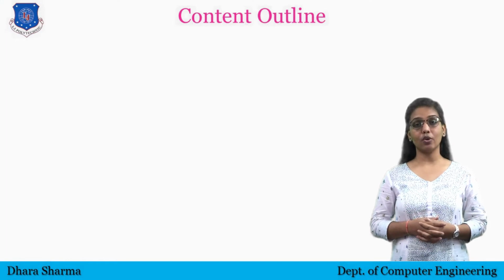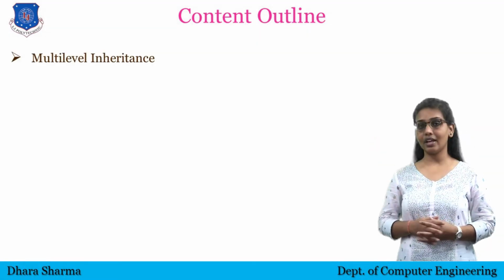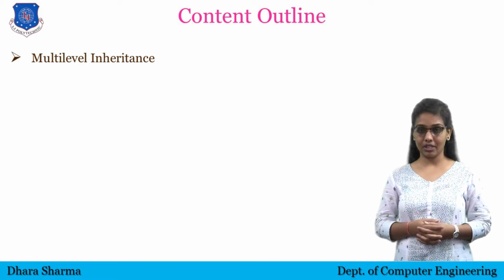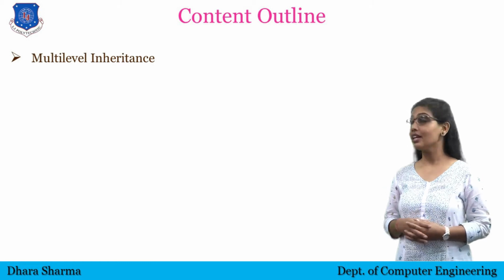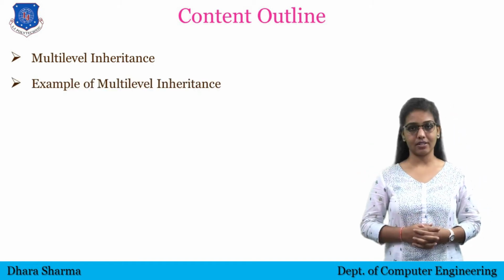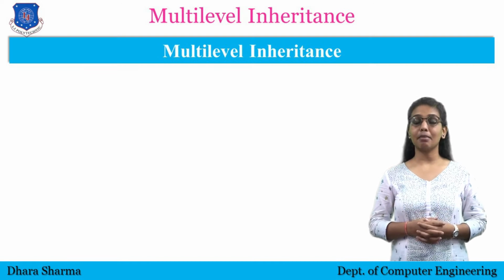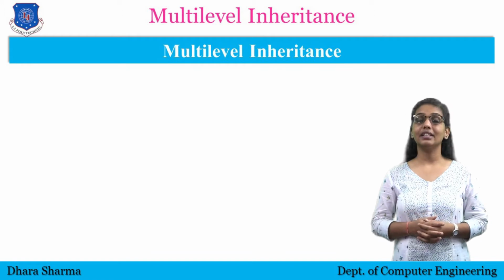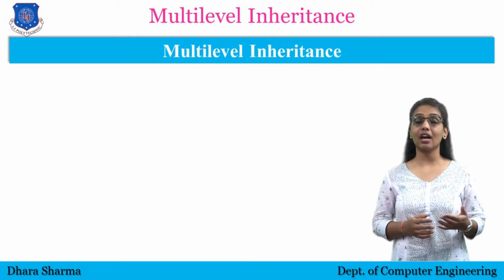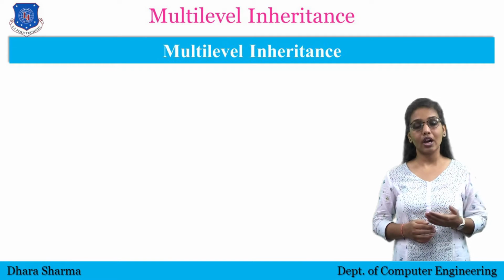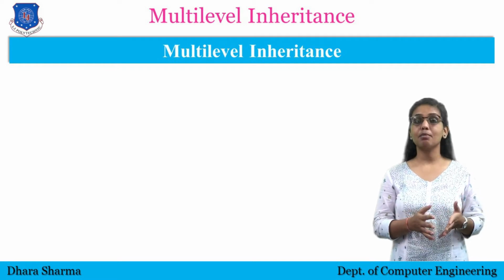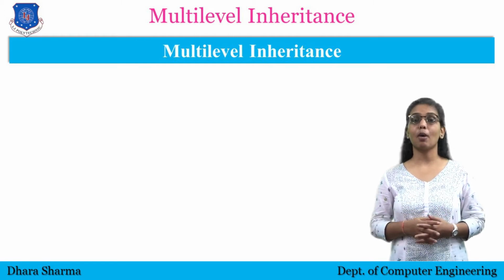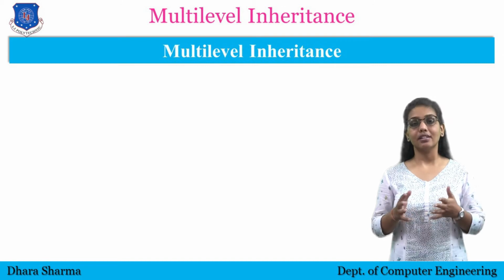So in this video we are going to understand what is multi-level inheritance. We will see the syntax of multi-level inheritance, the concept of multi-level inheritance, and after that we will see an example of multi-level inheritance. So let's start by getting the term multi-level inheritance. We know that inheritance means the properties are inherited from one class to another class. The class from which the properties are inherited is known as the base class, and the class into which the properties are inherited is known as the derived class.